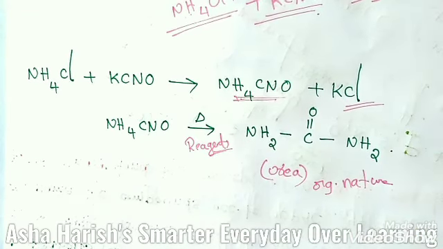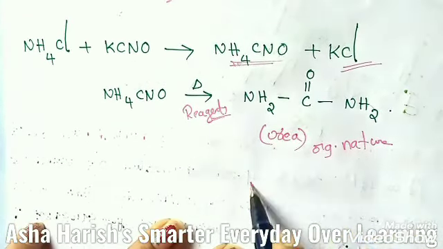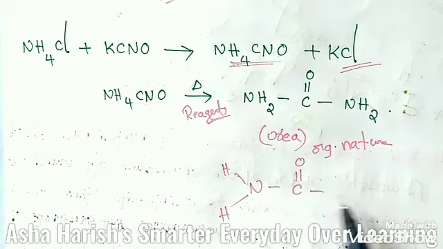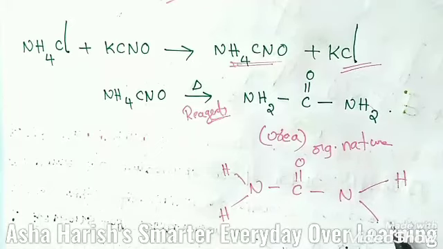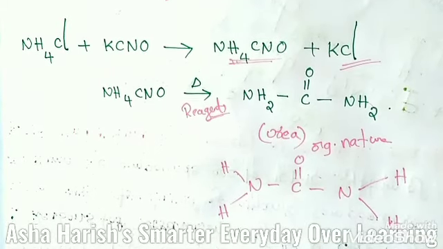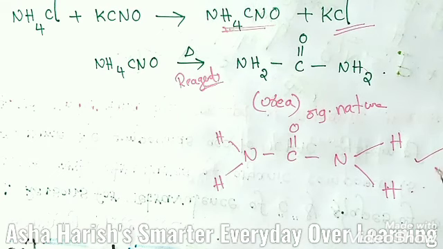If you draw the structure for urea: NH2, here carbon with a double bond to O, and here another NH2. This is the structure for urea. Finally, this is what we obtained.